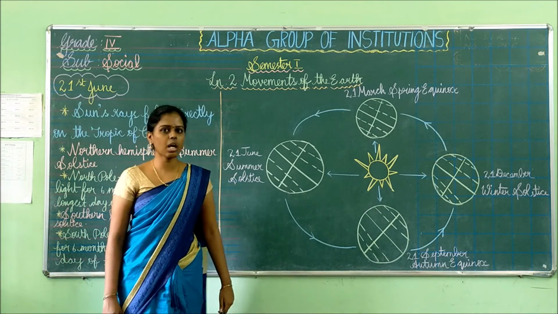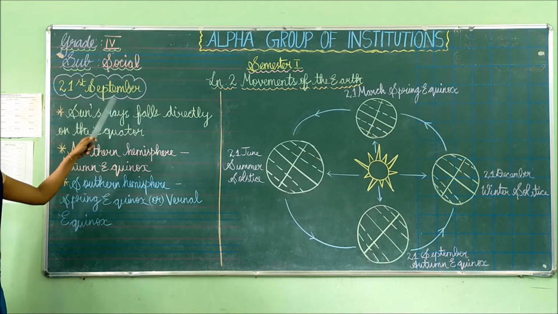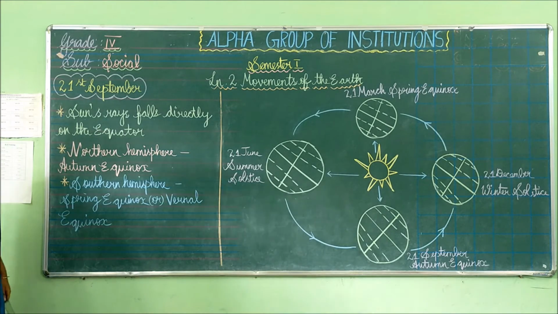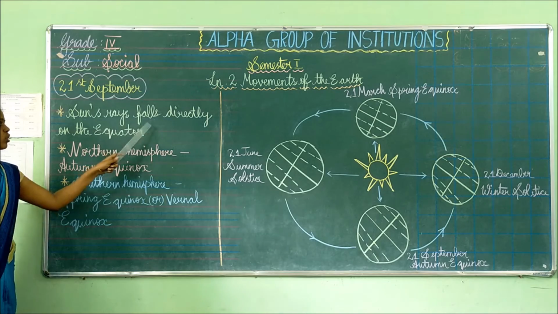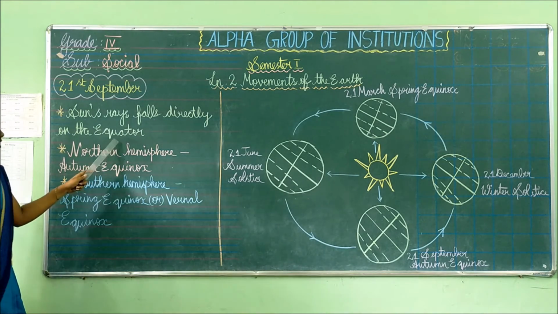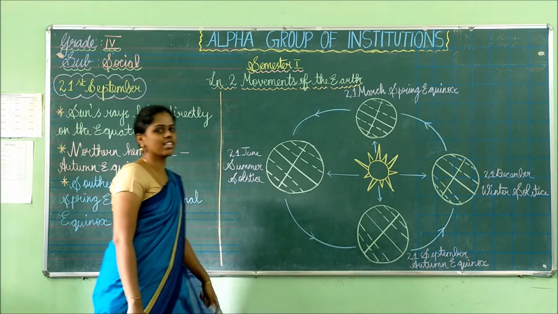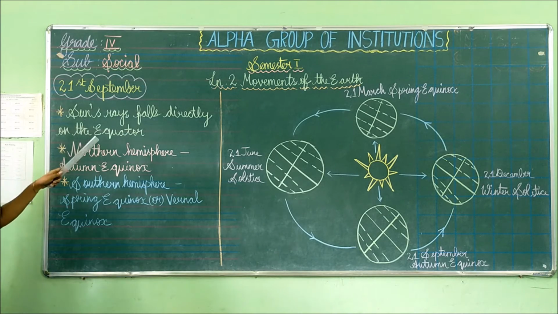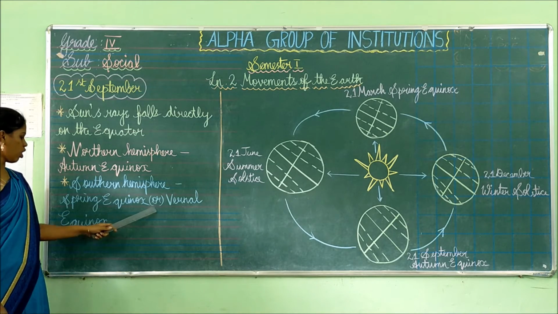Next we are going to see about the next day. The next day is 21st September. So 21st September is somewhat similar to 21st March. The sun's rays fall directly on the equator. Since the sun's rays are falling directly on the equator, it is known as autumn equinox. Since the sun's rays are concentrated around the equator, it is called autumn equinox. In the northern hemisphere it experiences autumn equinox, and in the southern hemisphere it experiences spring equinox or vernal equinox.